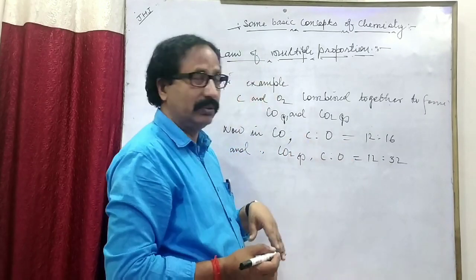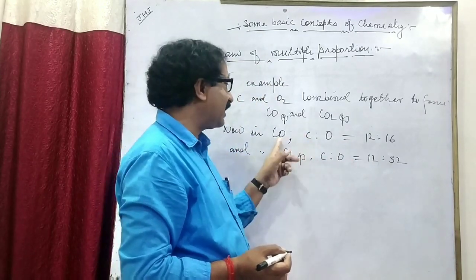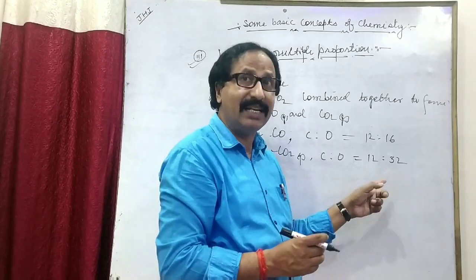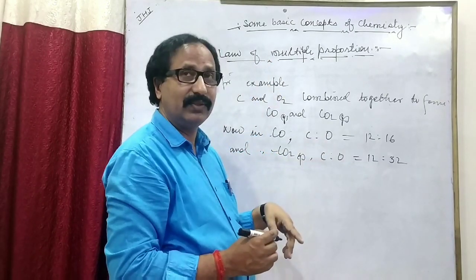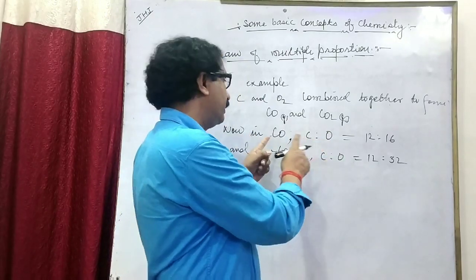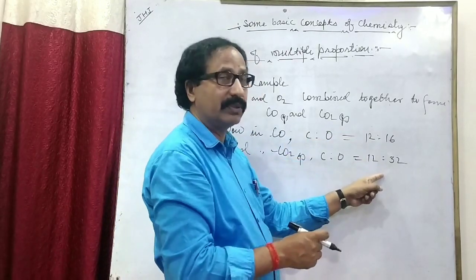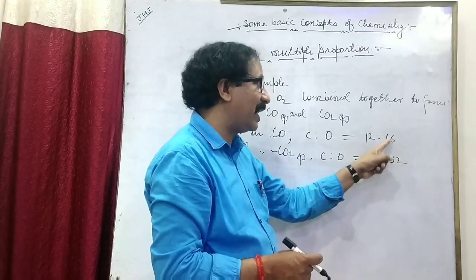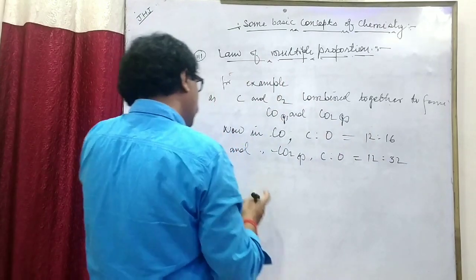In both the compounds, the mass of carbon is constant. Then the other element, oxygen, which combines with the fixed mass of carbon in both the compounds, has a simple ratio in its mass in both the compounds.